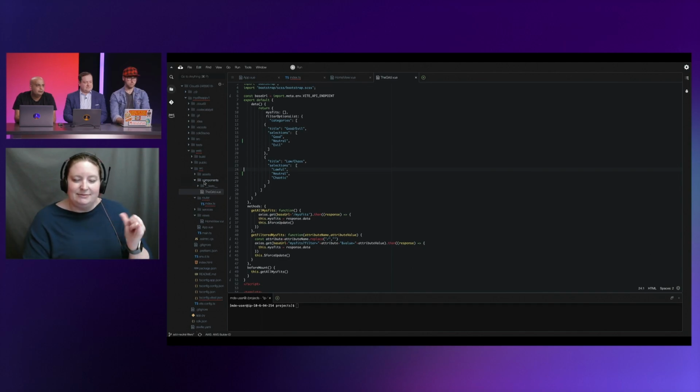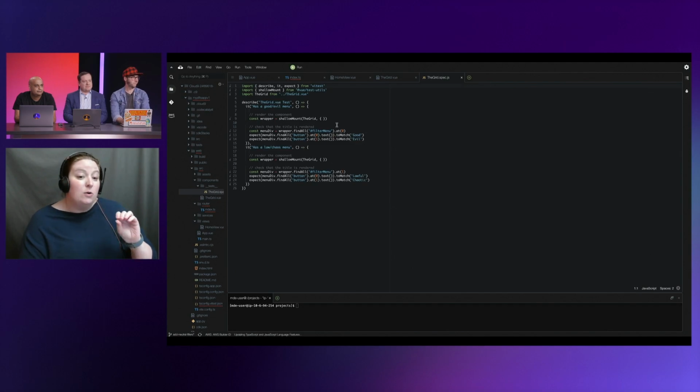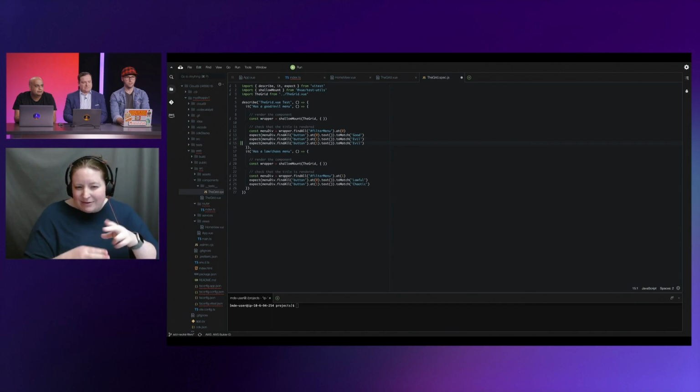And Leo did tell me that there were some tests, so I'm going to go to that test file as well. Make sure we can add the neutral test in here as well. Looks like it's checking for the name of the div, so I'm going to just copy paste, change this to neutral.